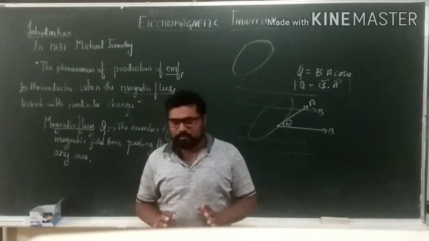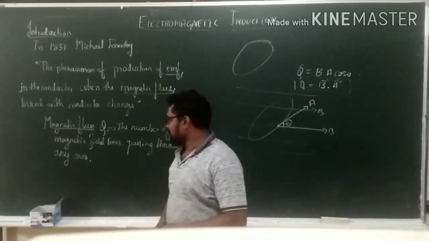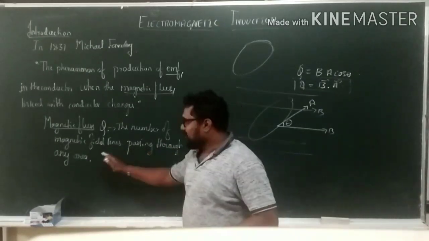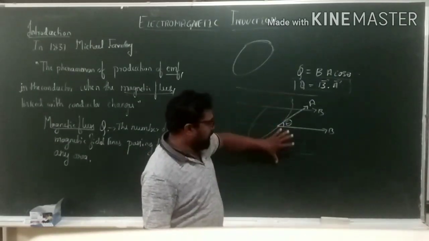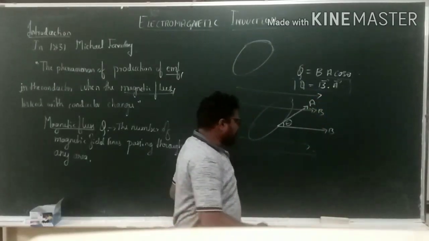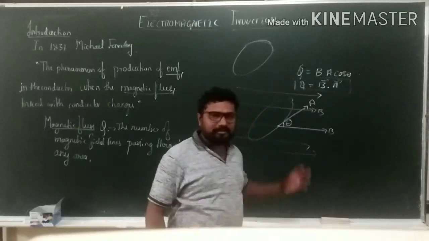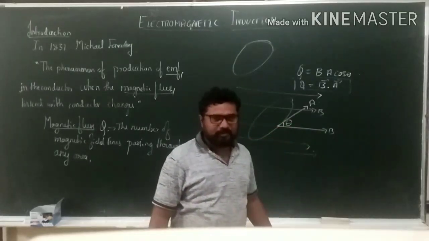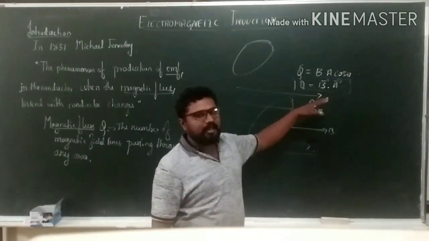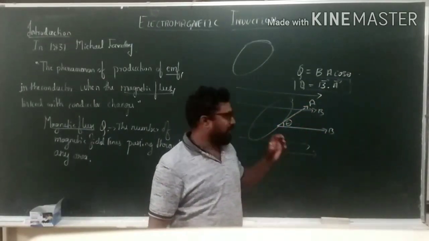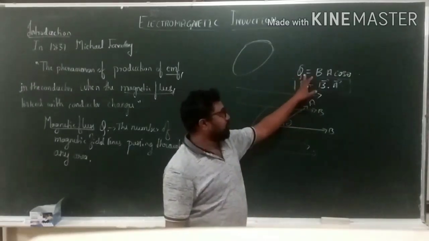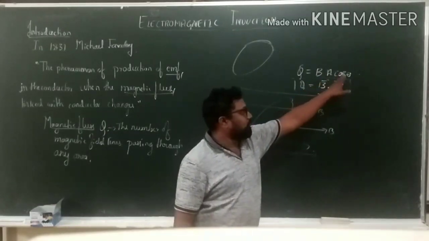Is it clear? So what is magnetic flux? The number of magnetic field lines passing through any area. The magnetic field lines which are passing through this substance with an angle theta. Is it clear? So here B is the magnetic field, A is the area. There is an angle between these two. That is the magnetic flux. So magnetic flux can be written as B into A into cos theta.